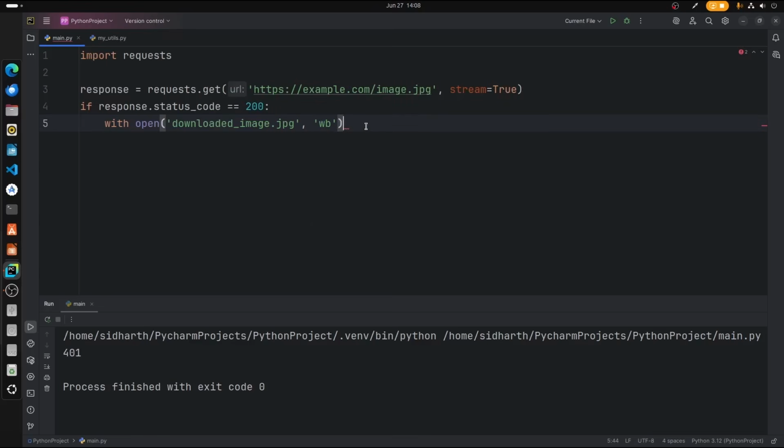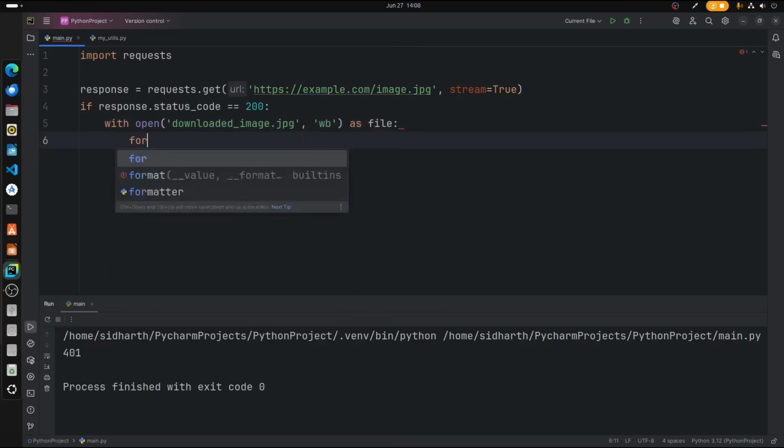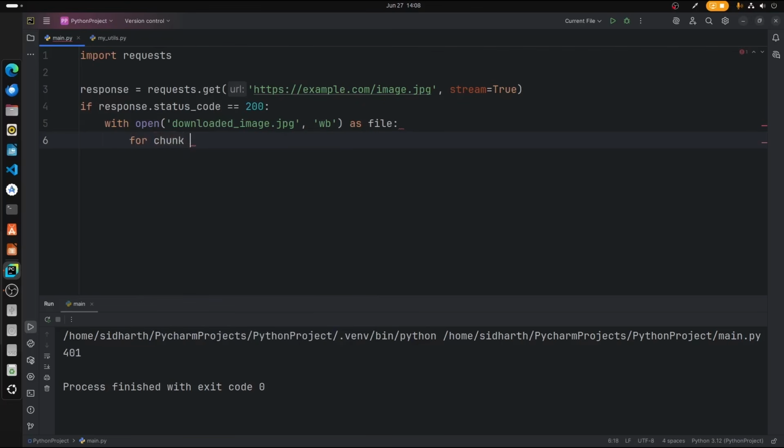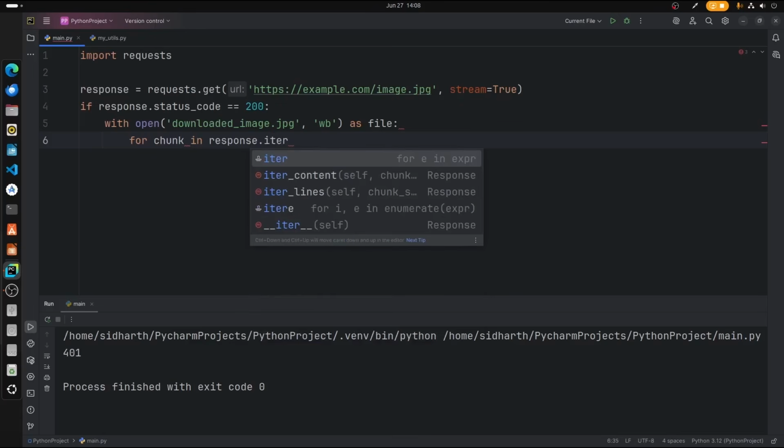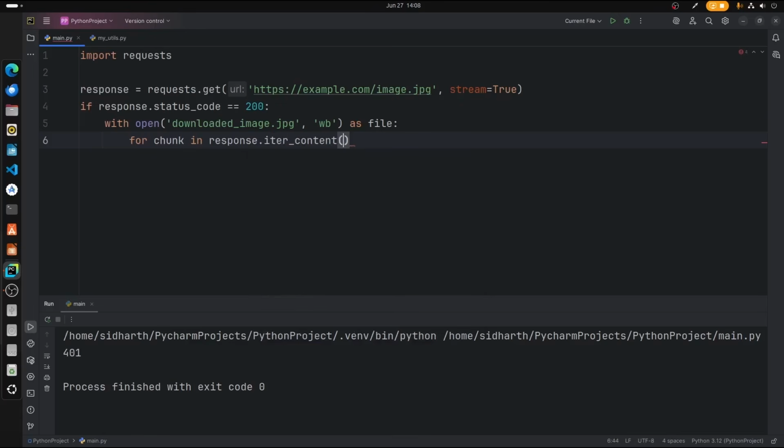So wb as file. Now for chunk in response.iter_content, chunk_size 8192. Alright. So what's happening here?